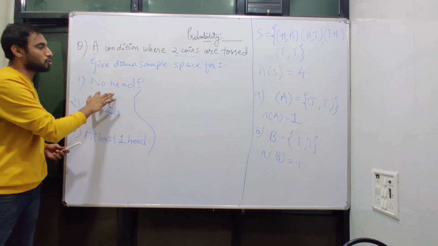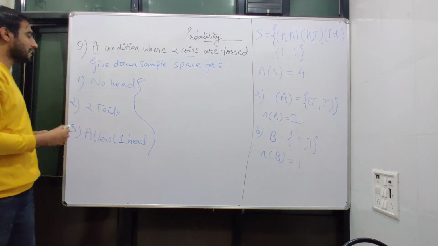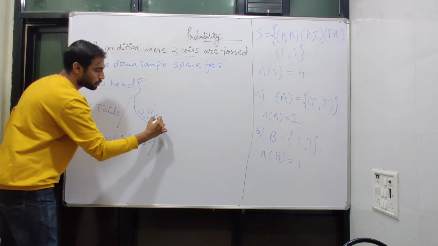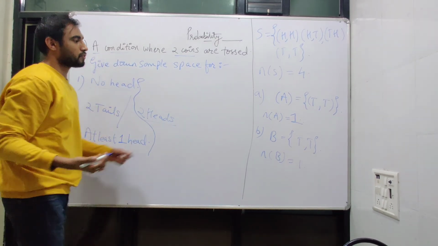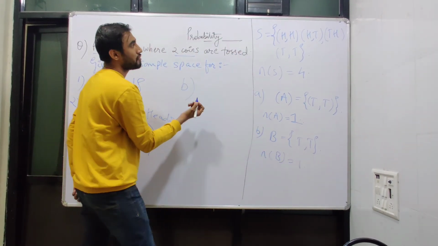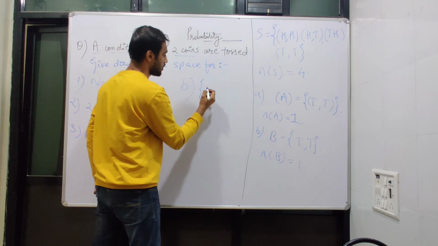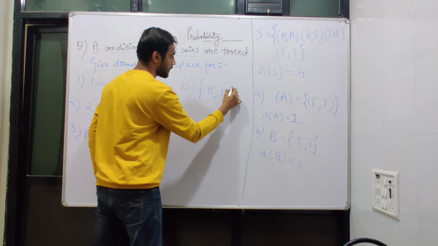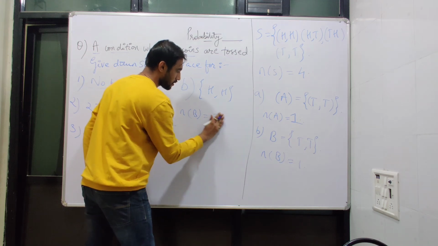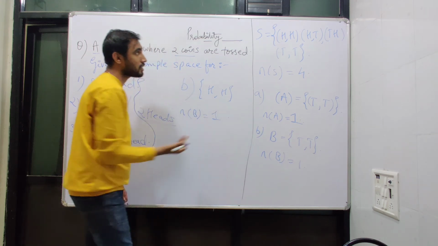So we have obtained no head, two tails. Similarly, we can write altering this for two heads. So for two heads, we can obtain an answer where n of B will again be 1.